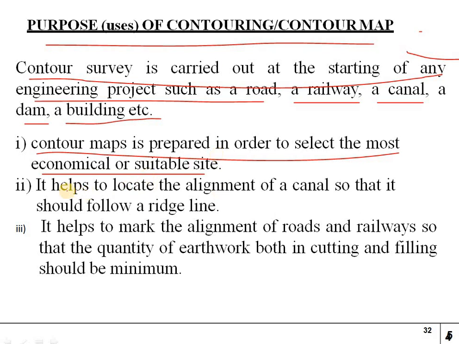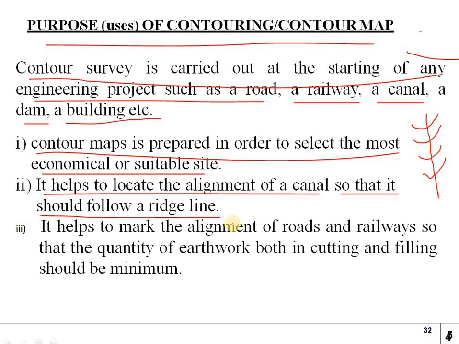Generally it helps to locate the alignment of a canal so that it should follow a ridge line. A ridge line is a line which shows the canal: the contour lines will be there, and in between them a line will be there. The center of this line is called a ridge line. It is showing the canal pathway, so we also call it the alignment of a canal.